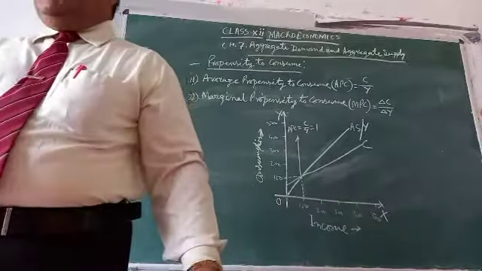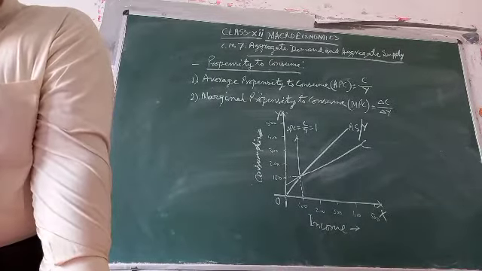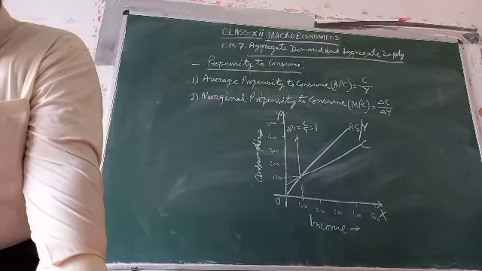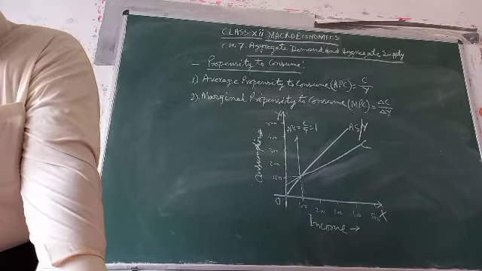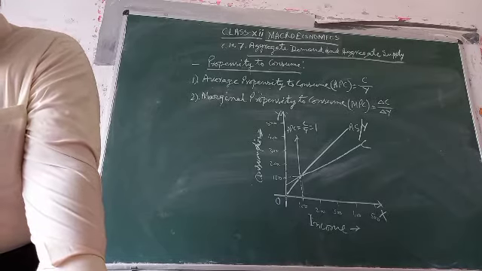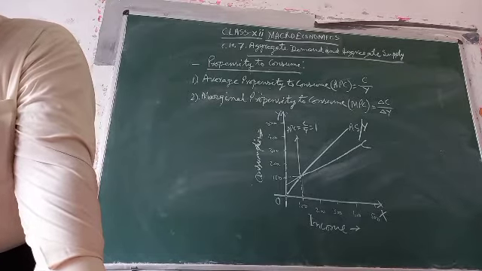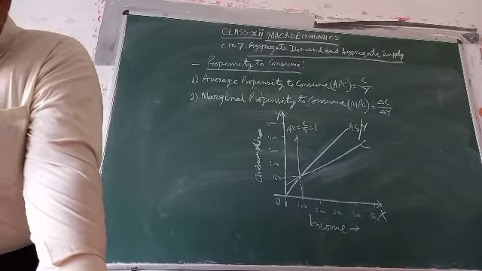The MPC is the change in consumption divided by change in income. The MPC measures the slope of the consumption curve. What are the features of MPC? The value of MPC ranges between 0 and 1. If the entire additional income is spent, delta C is equal to delta Y, implying MPC is equal to 1.